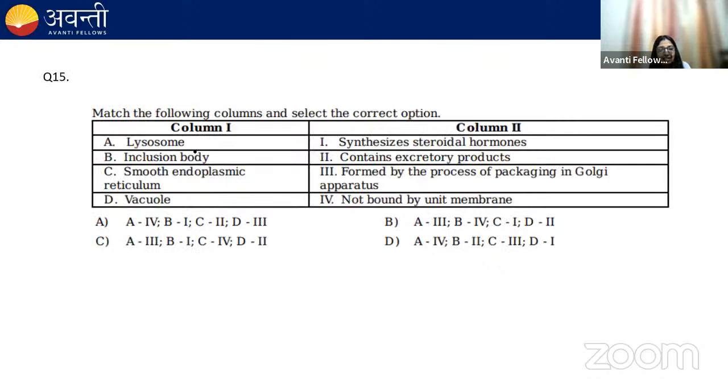Now moving next, match the following columns and select the correct option. Column 1 contains lysosome, inclusion body, smooth endoplasmic reticulum, and D vacuole. In column 2, it is given synthesized steroidal hormone, contain excretory product, formed by the process of packaging in Golgi apparatus, not bound by any unit membrane. Now, what do you think will be the correct option for this question?